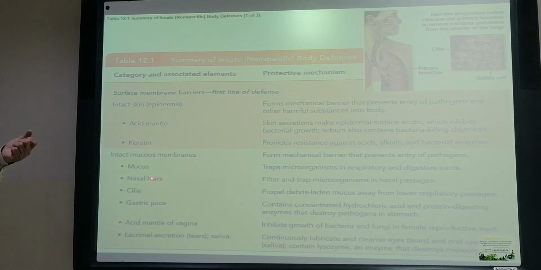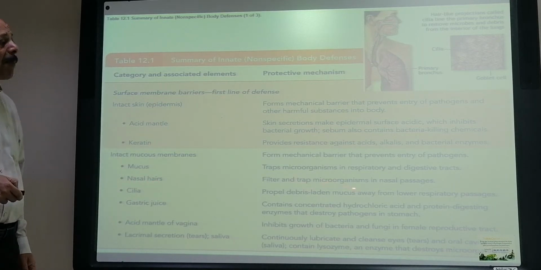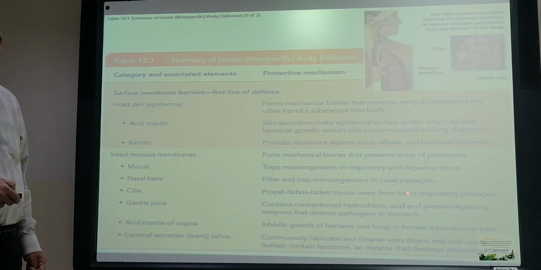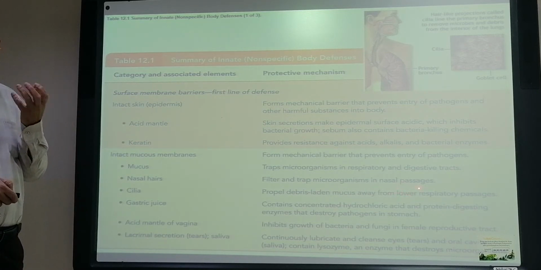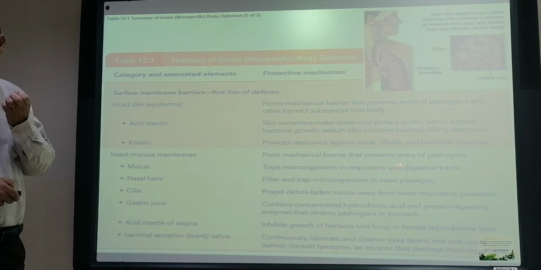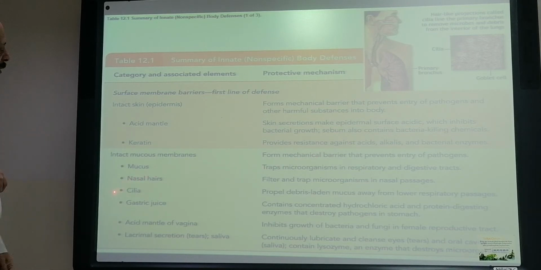And both are doing the same function. The nasal hair also filters and traps microorganisms in the nasal passage. So the hair in our nose is also a type of protective material for our body. It will trap and prevent organisms from entering the respiratory system.